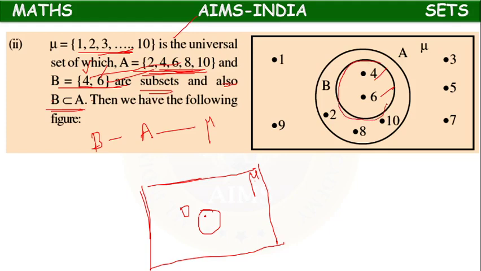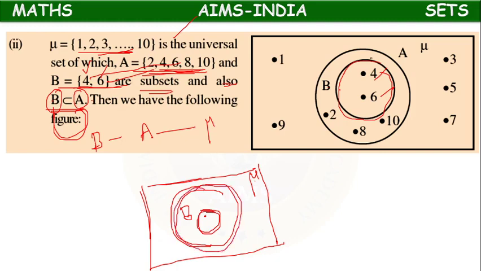And that B is a subset of A, means B is a part of A. B is inside A. Means you have to draw another circle such that inside that bigger circle, smaller circle B should be present.